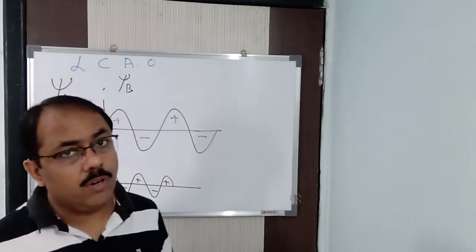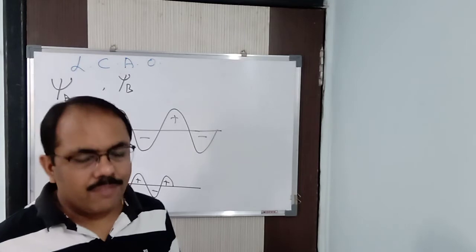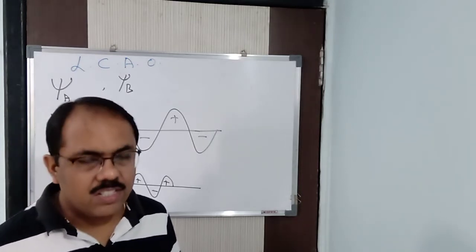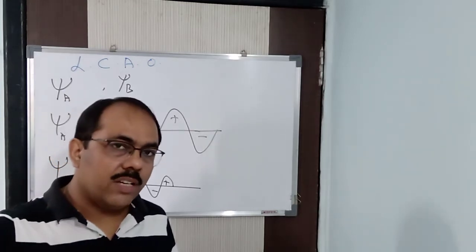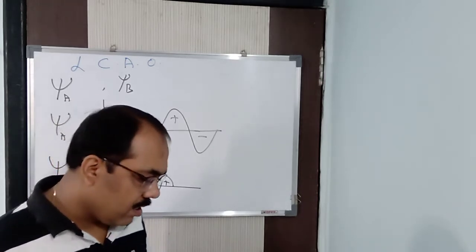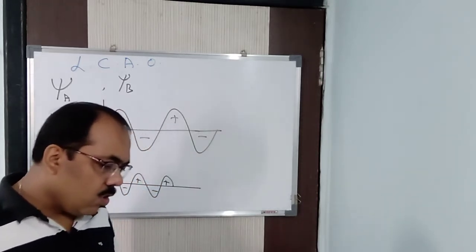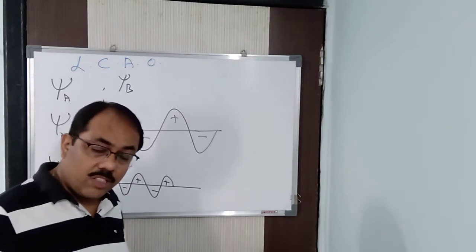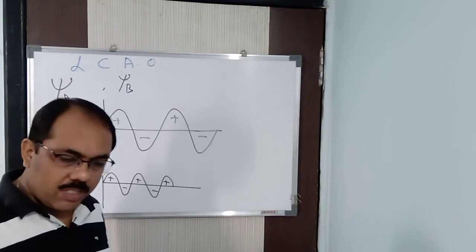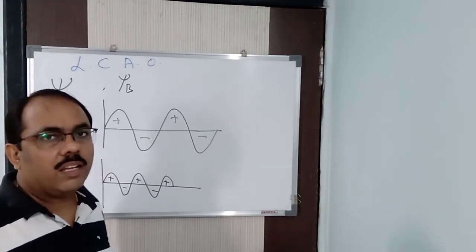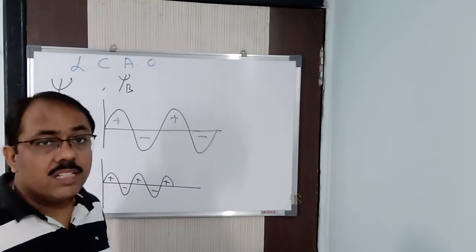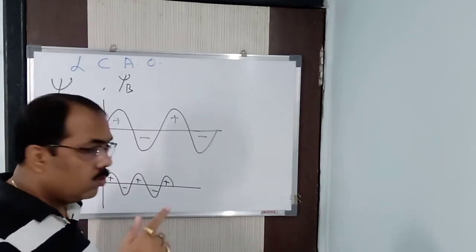One is bonding, another is anti-bonding. Already I have discussed with you. Bonding has more stability than anti-bonding, because bonding has less energy than anti-bonding. Anti-bonding always has higher energy and bonding always has lesser energy. In a bonding orbital, nodes are not present. You know what nodes are? Where the electron density is 0. Nodes are not present; rather the electron density is maximum here. But in anti-bonding, nodes are present, because the electron density decreases as the two waves are out of phase.